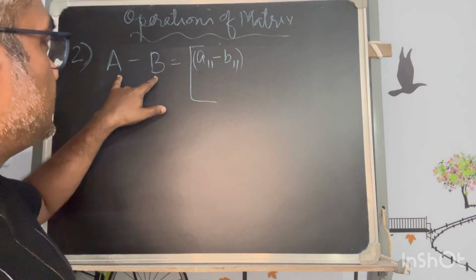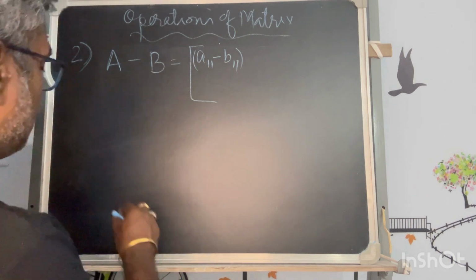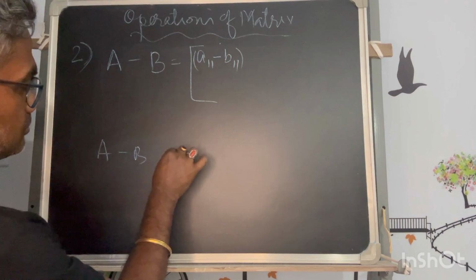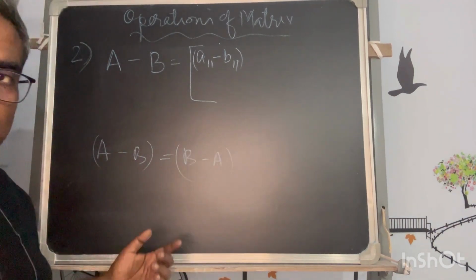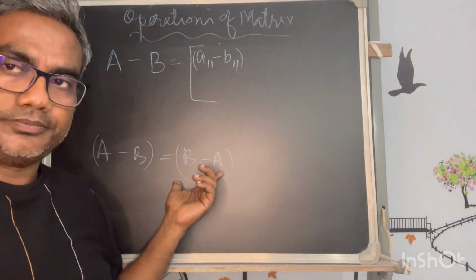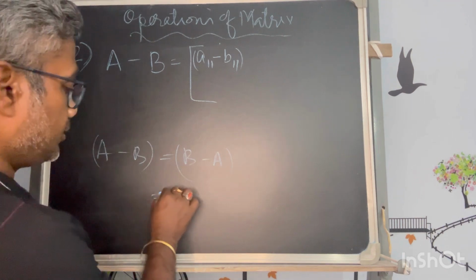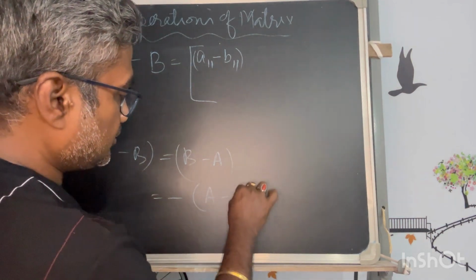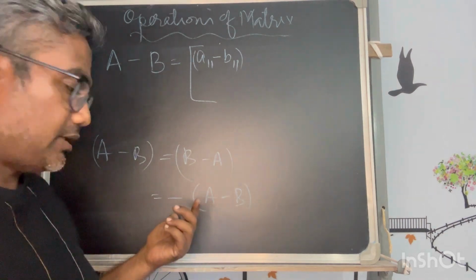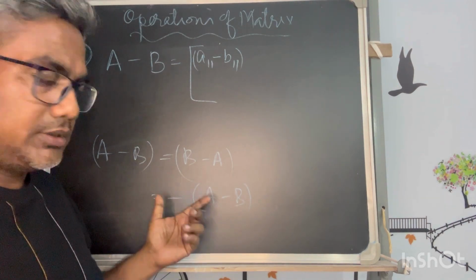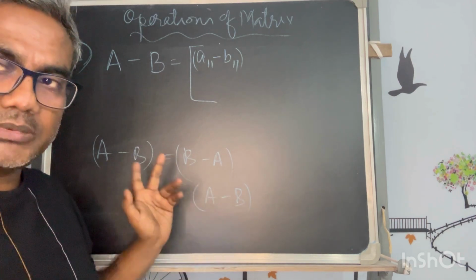You have to keep the arrangement in the same way, because I cannot say A minus B is equal to B minus A. For subtraction, it is not commutative. The result will be different. The result will be the negative of the matrix. We learned already the negative of a matrix. B minus A is the negative of A minus B. You cannot say A minus B is equal to B minus A.